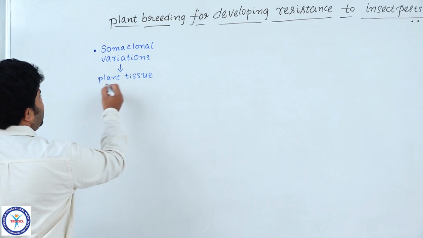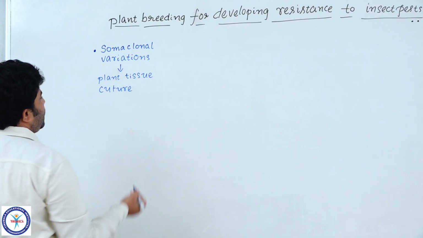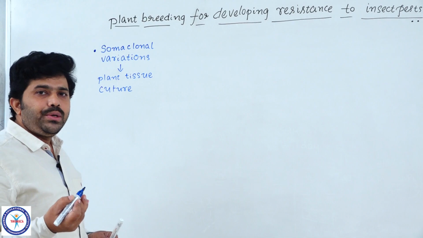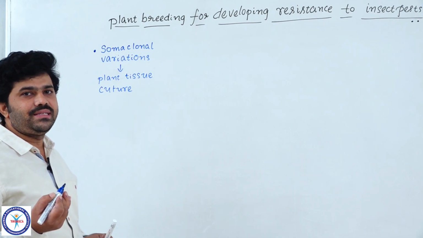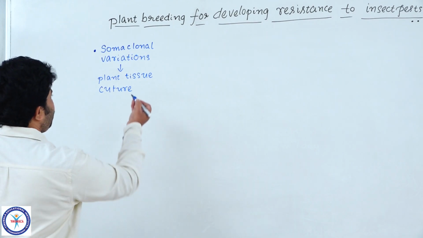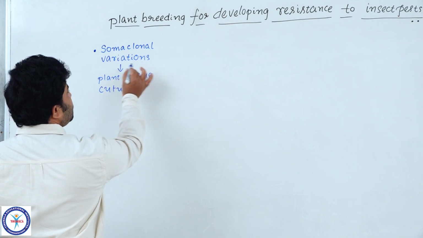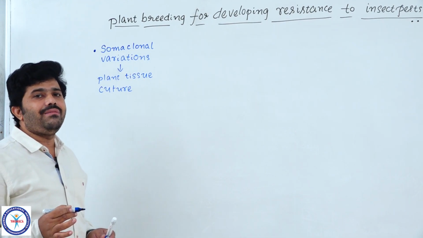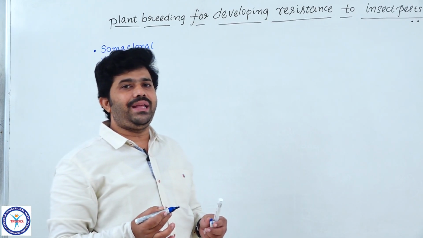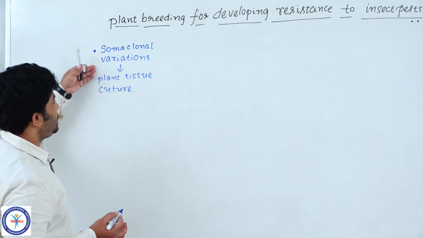Here the plant tissue culture method is also a method which we utilize to produce young plants with the desirable traits. Understood, students? From that only we observe that we have taken different kinds of cells, groups of cells, which maintain genetic diversity, variations.